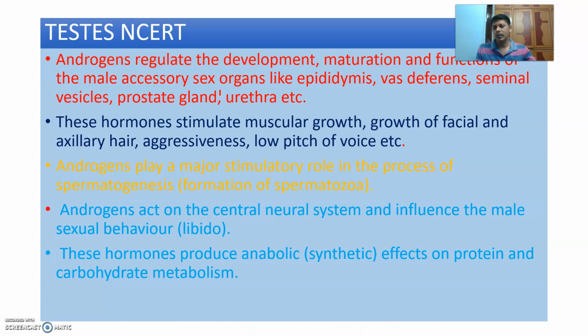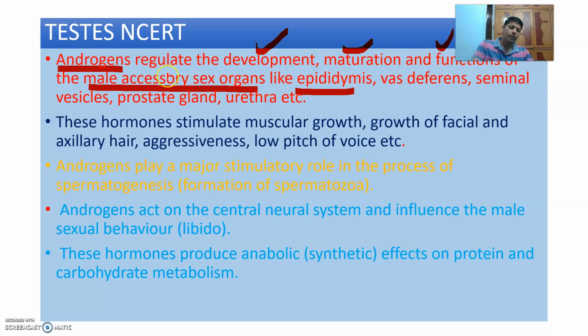Next, androgens. What are the functions of androgens? Androgens regulate the development, maturation, and functions of the male accessory sex organs. Accessory sex organs, not primary sex organs. Primary sex organs are testes. Testes produce androgen, and the androgen regulates the development, maturation, and functioning of male accessory sex organs.